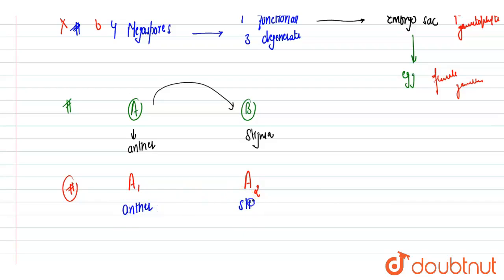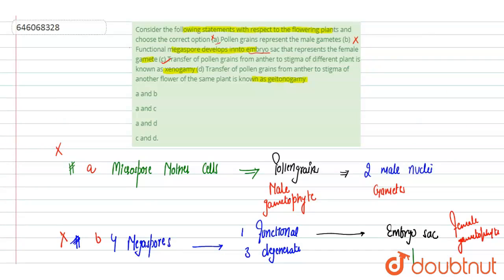The plant is the same, but the flower is different on the same plant, that is known as geitonogamy. So this is also correct. It means C and D are correct, and the rest, A and B, are incorrect. So A and B incorrect, A and C incorrect, A and D incorrect, C and D correct. Option D is correct. Hope you get it.